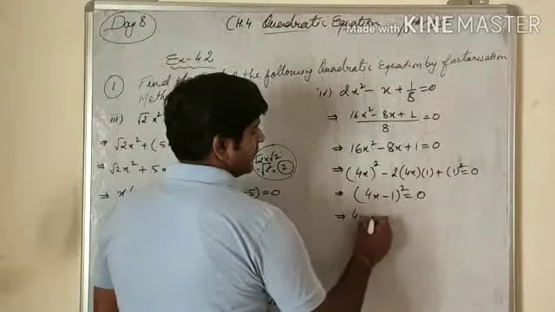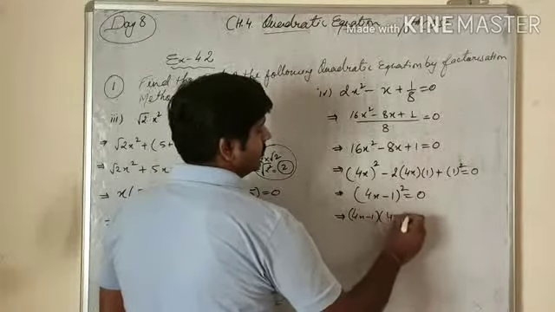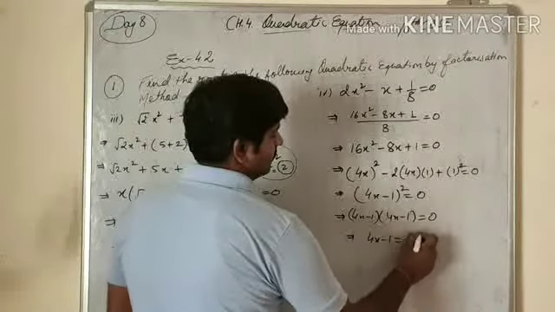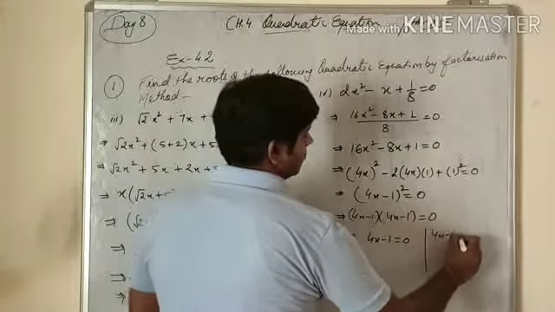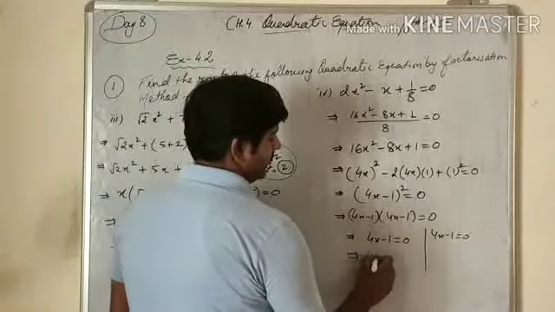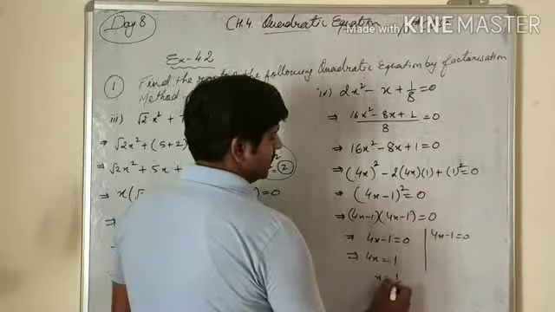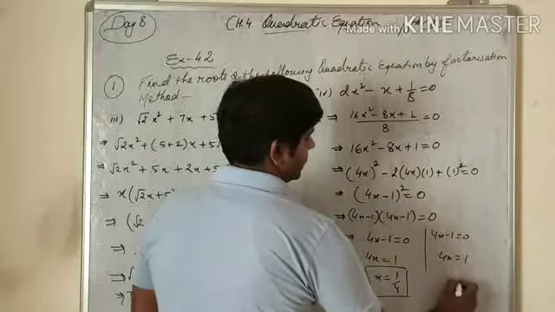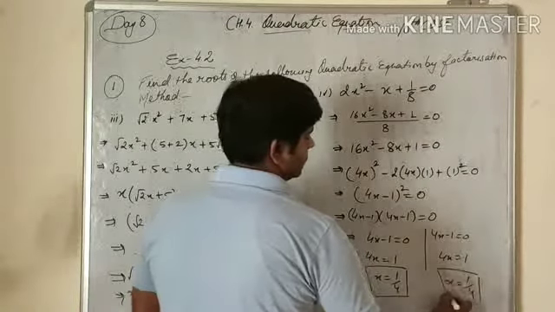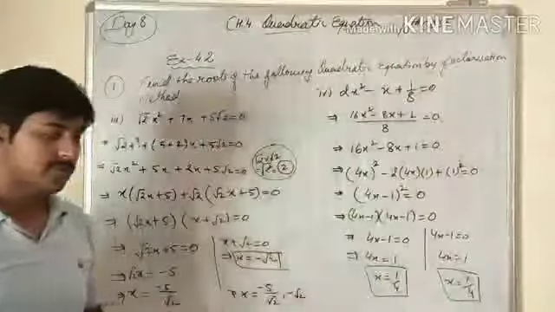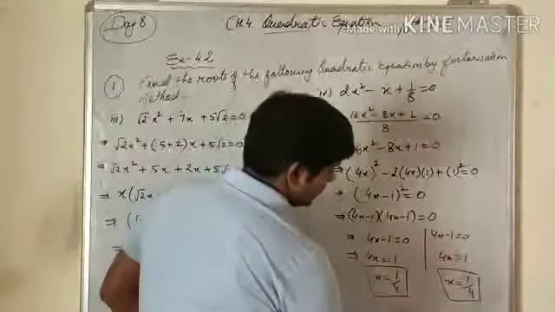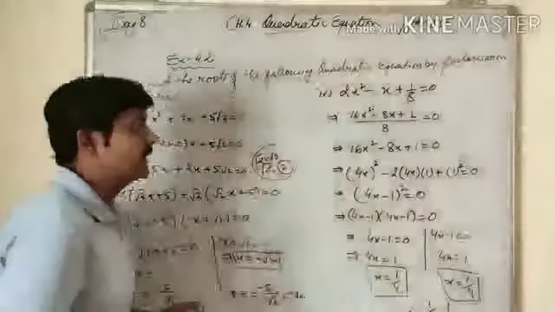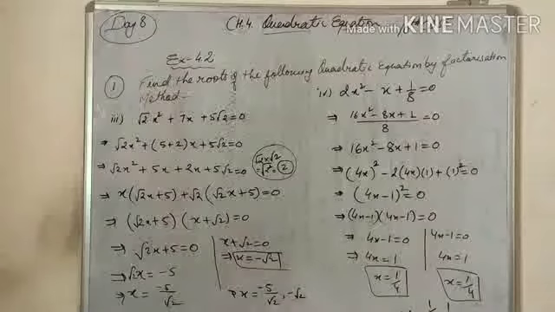This 4x minus 1 is squared, so we can write it 2 times, and if we equate it to 0, we will get 4x equals to 1 and x equals to 1 upon 4. These are the two zeros, so two equal real roots are there: 1 upon 4, 1 upon 4. Please write it down.